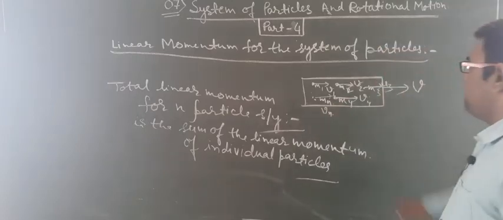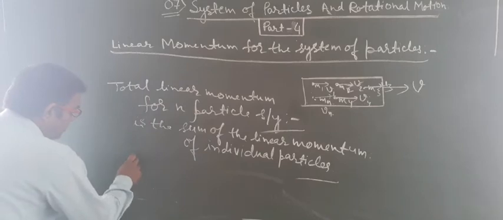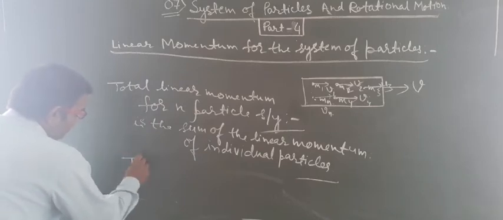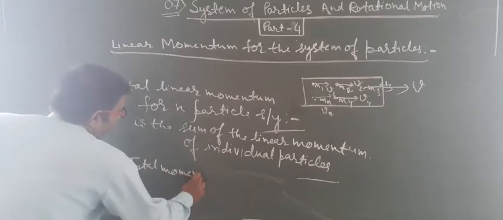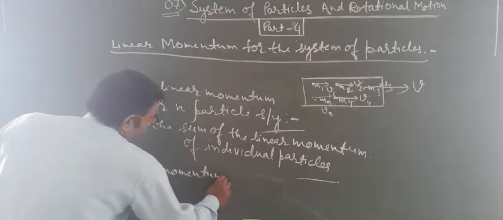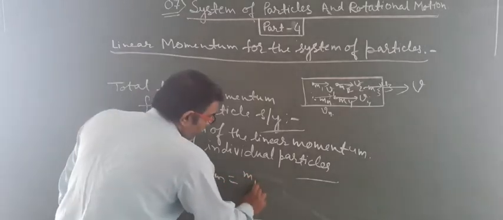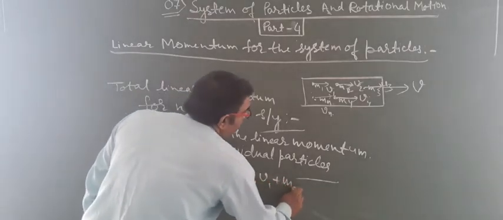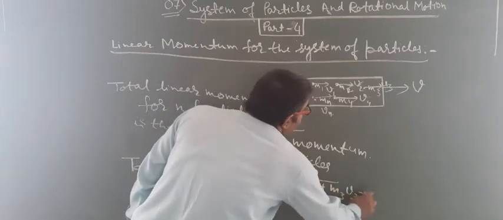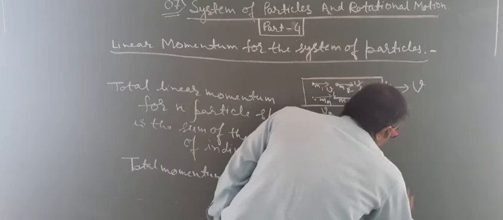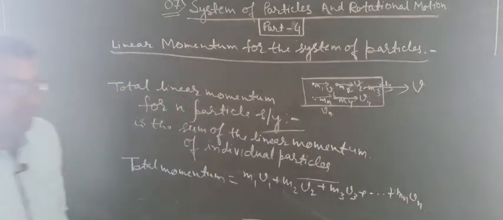So the total momentum is equal to M1 V1 plus M2 V2 plus M3 V3 plus up to so on Mn Vn.